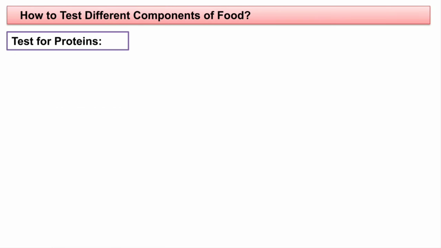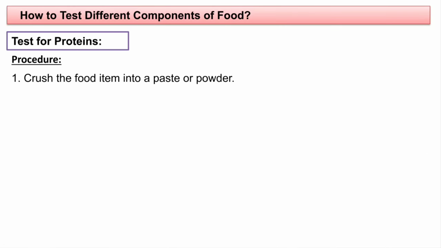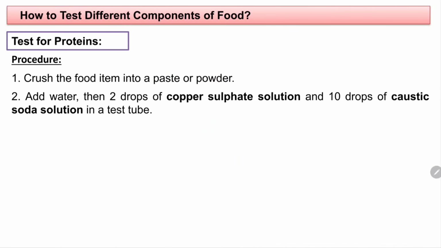Next we have a test for protein. What is the procedure here? Crush the food items into paste or powder, using a pestle and mortar. After that, add water to the food items. Then add 2 drops of copper sulfate solution and 10 drops of caustic soda solution in a test tube. After that, shake well and let it rest.